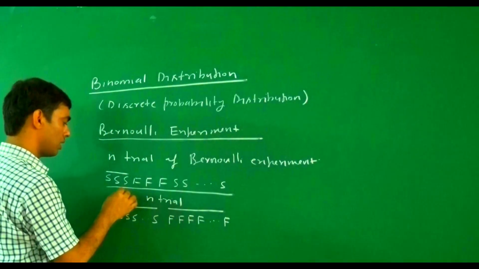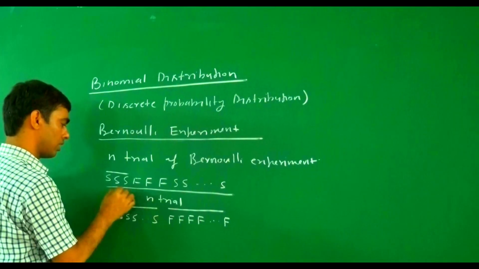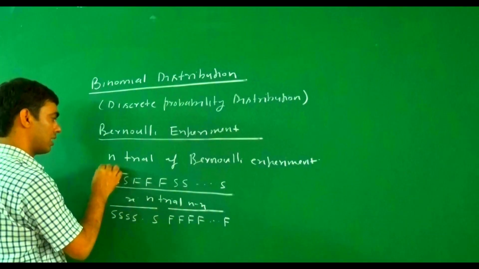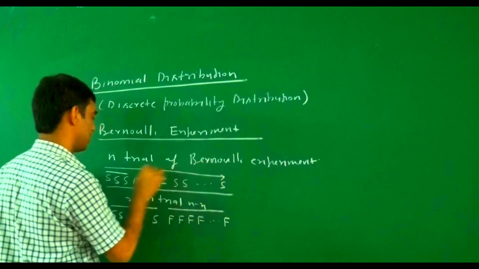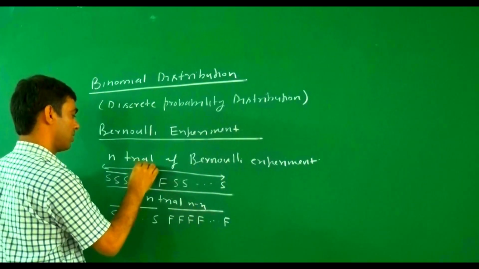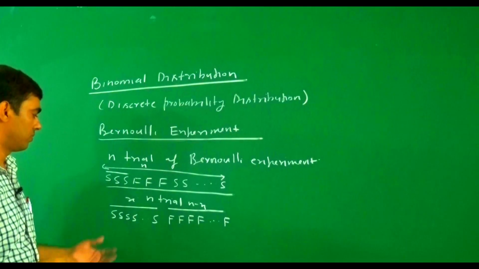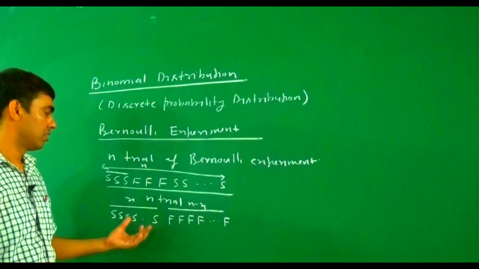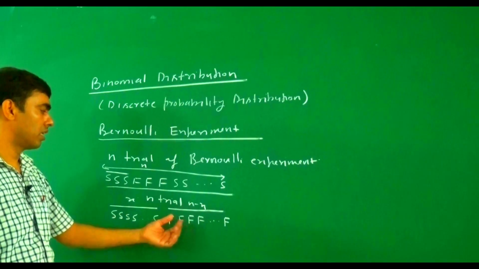Since there are a total of n trials, the number of failures is n minus x. Total trials n, successes x, so the total number of failures is n minus x.